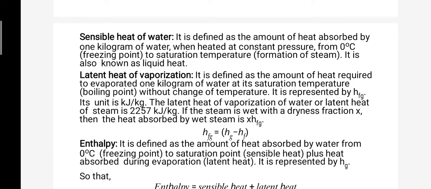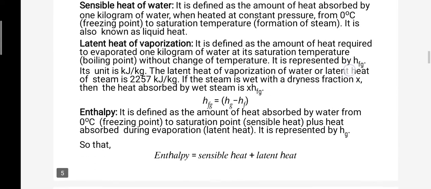Next is sensible heat of water and latent heat of evaporation. Sensible heat is defined as the amount of heat absorbed by 1 kilogram of water when heated at constant pressure. Next is latent heat, which is defined as the amount of heat required to evaporate 1 kilogram. It is represented by hfg. Formula: hfg = hg - hf.